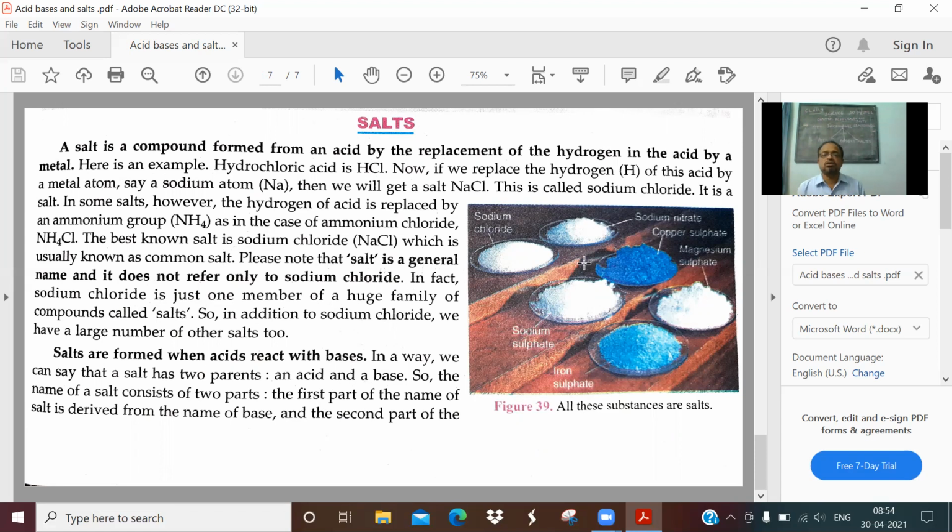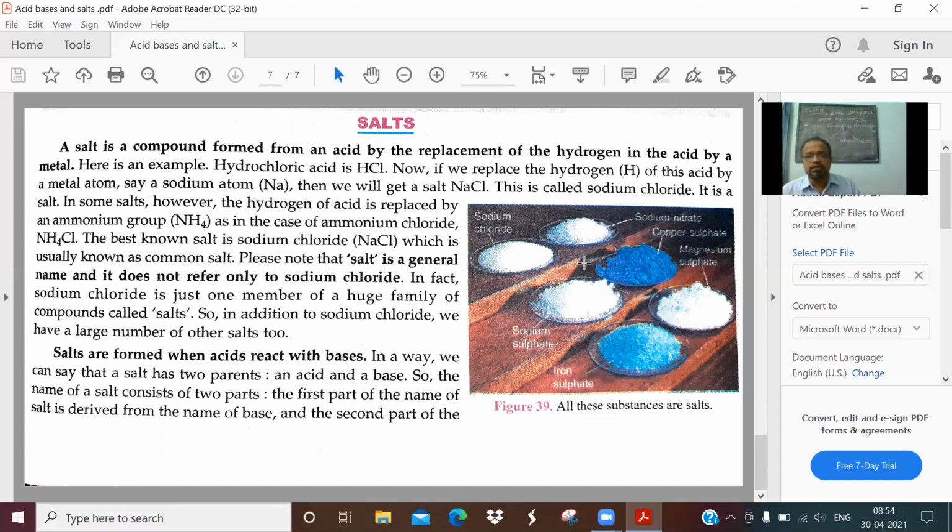Such a substance is called acid. Sorry, salt. The salt is formed by the chemical reaction between an acid and a base. The acid reacts with a base, forming a neutral substance called salt. Salts have neither acidic nor basic characteristics.